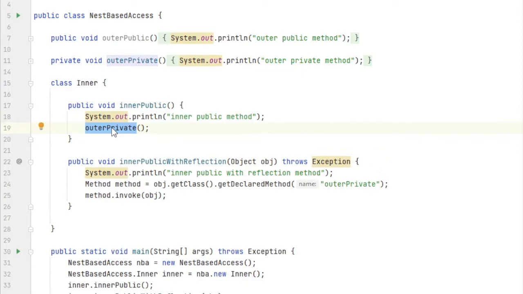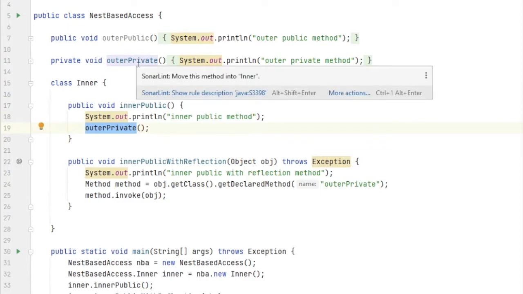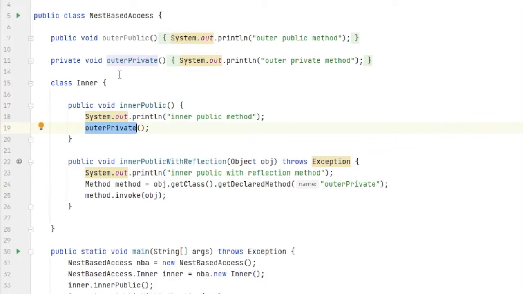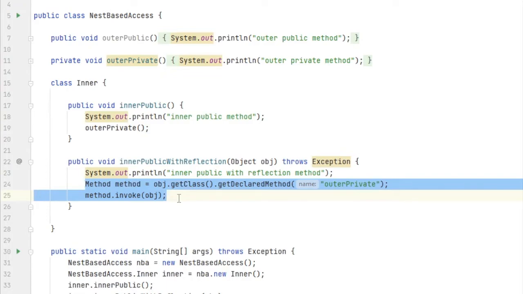So these are called bridge methods. When I am calling the outer private method, it's not calling exactly this outer private method, it is calling the bridge method which is created by the compiler to handle this scenario. So there's nothing wrong, even my compiler is handling that, then what's the problem with it? The problem comes when I am accessing this outer private method using reflection. When I access this outer private method using reflection, I will get an error here at runtime.